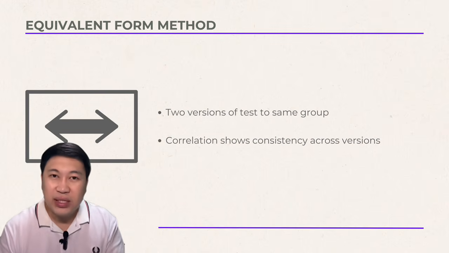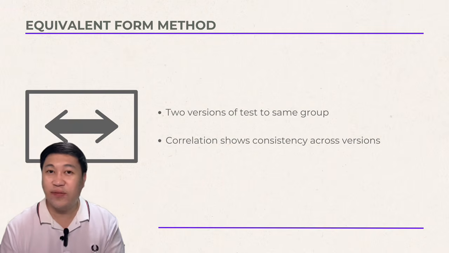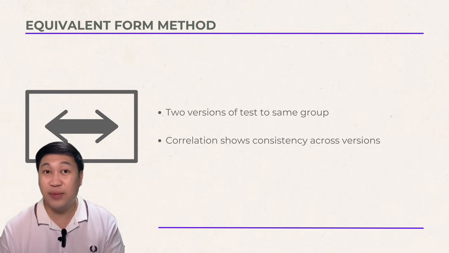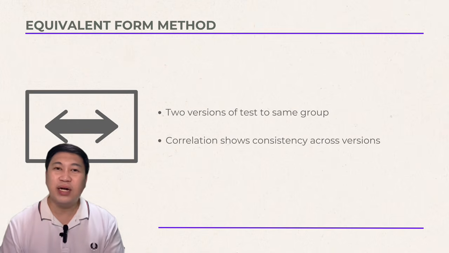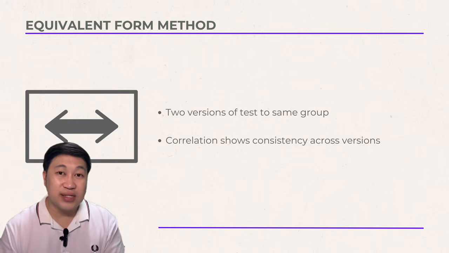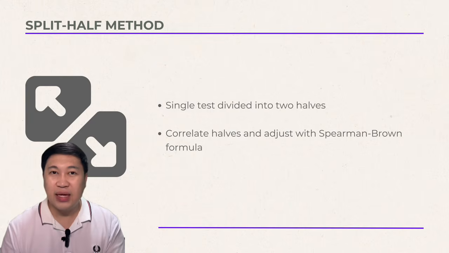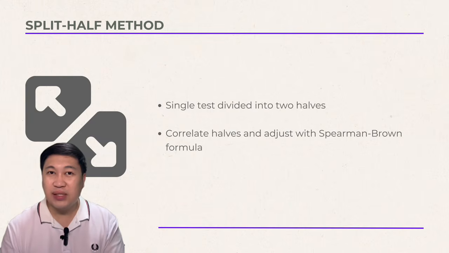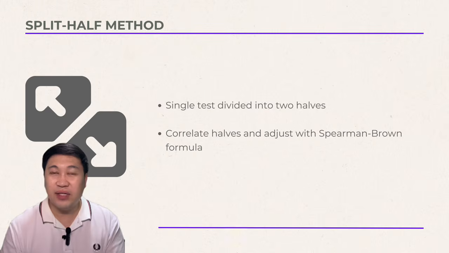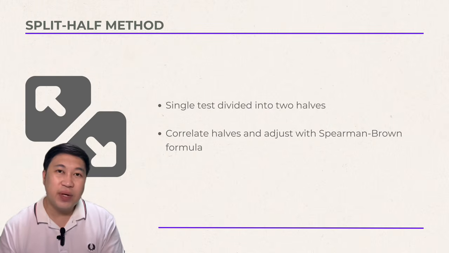Equivalent form method, two different but equivalent versions of a test. Form A, Form B, so these are given to the same group. So if the correlation between the two is high, the test is reliable. So this is commonly used in standardized exams like SATs. Split half method. Administer the test once, split into two halves, the odd versus the even items, and correlate the two sets. And then you'll use the Spearman-Brown formula to adjust to the full test reliability.